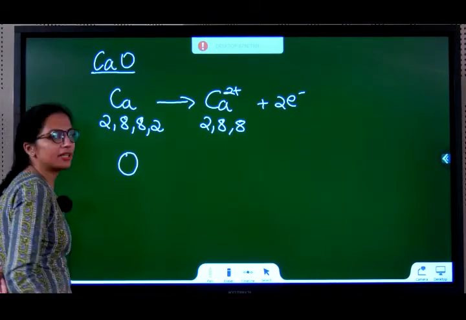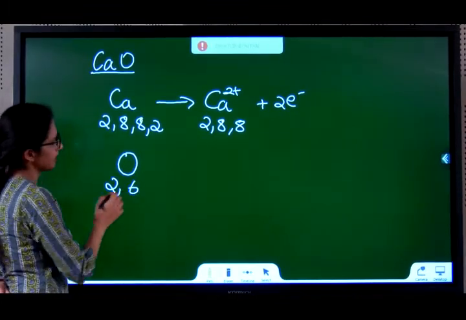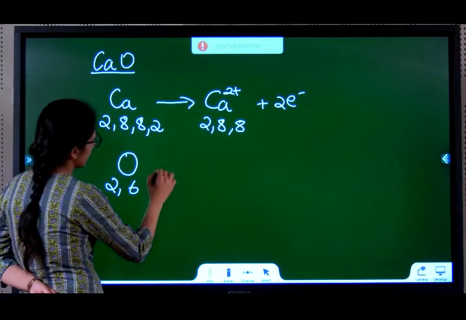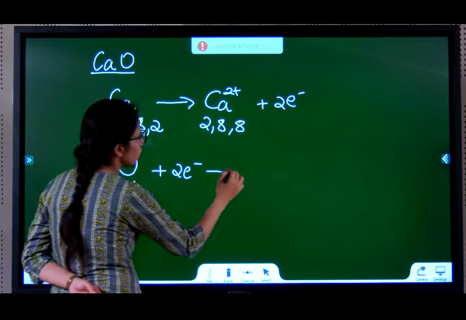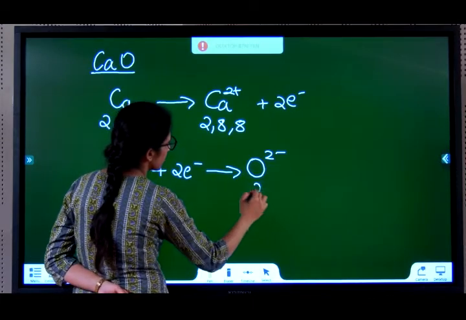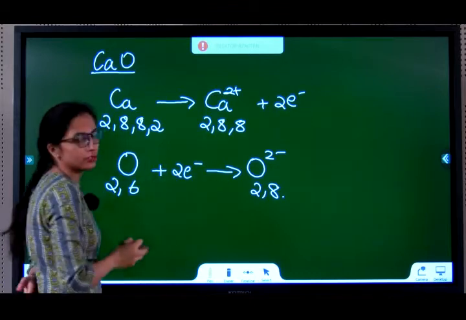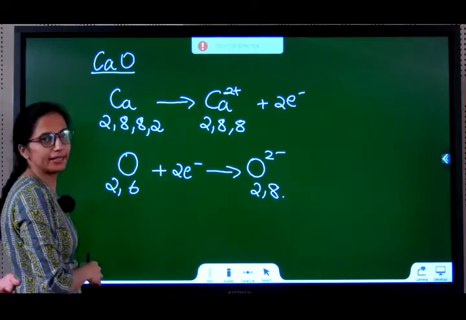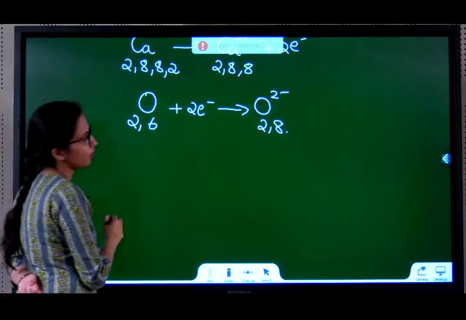Oxygen, atomic number 8, configuration 2, 6. It takes 2 electrons because it wants to become 2, 8, and it becomes O2 minus. Now it is 2, 8. So now this wants to give 2 electrons, this wants to take 2 electrons. They come in a give and take relationship, they form an ionic bond or an electrovalent compound.